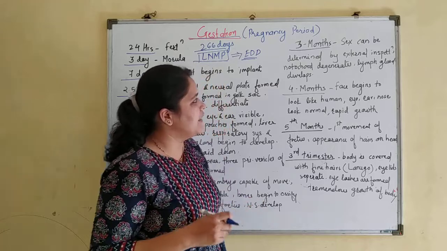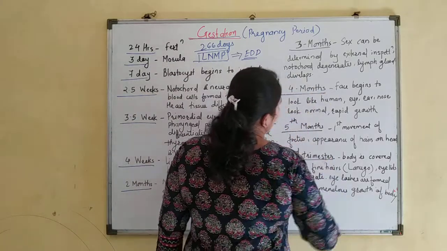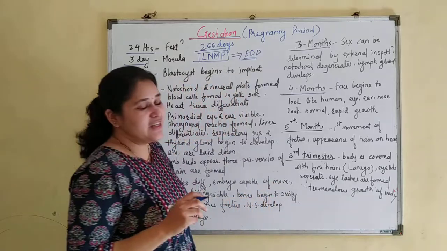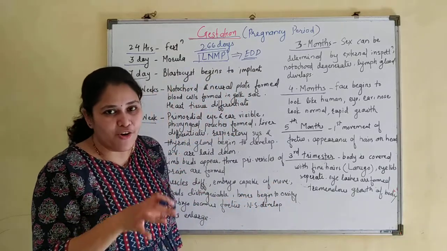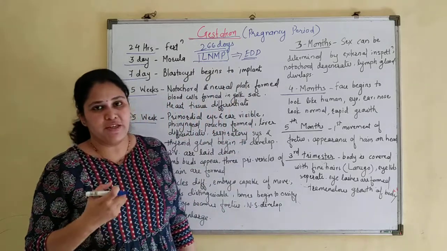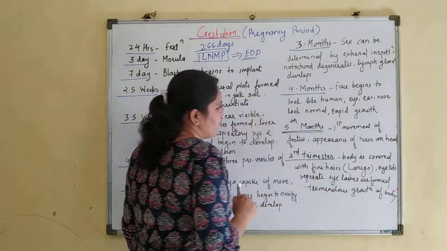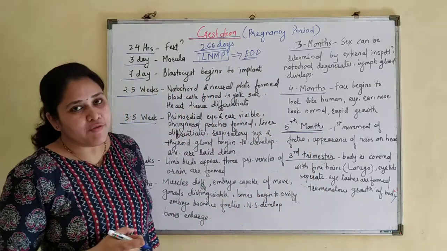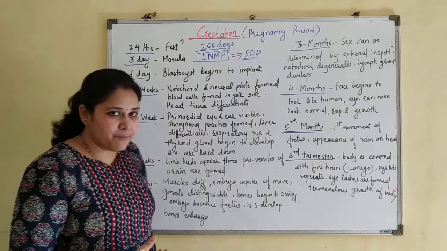Notochord degenerates, lymph glands also develop. In the 4th month, the face begins to look like a human. Eye, ear, nose look a bit normal. And now the rapid growth of the fetus starts. In the 5th month of pregnancy, the first proper movement of the fetus can be felt. The mother can feel the movement.